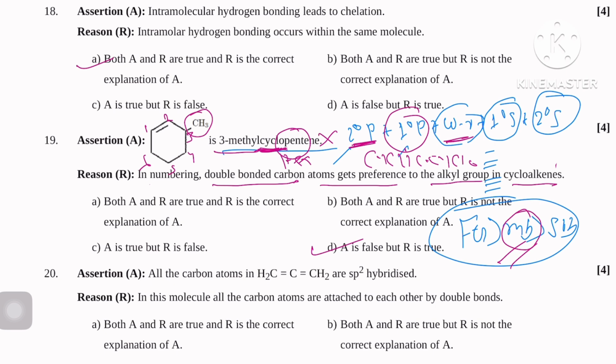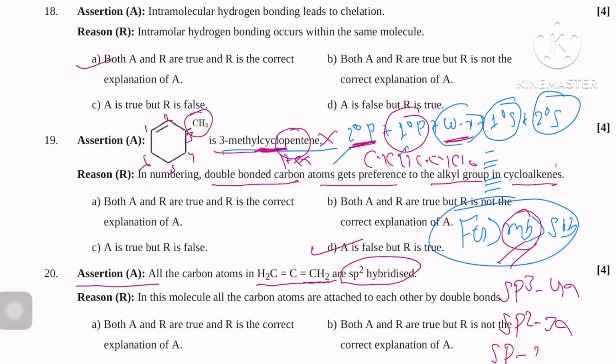So next, question number 20. For question number 20 we will see the assertion first. So what is the assertion? All the carbon atoms in CH2=C=CH2 are sp2 hybridized. Here it says sp2 hybridized. Hybridization, I told you: sp3 when 4 sigma bonds, sp2 when 3 sigma bonds, sp when 2 sigma bonds.